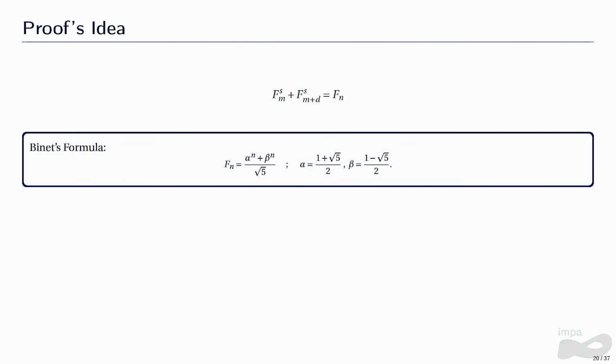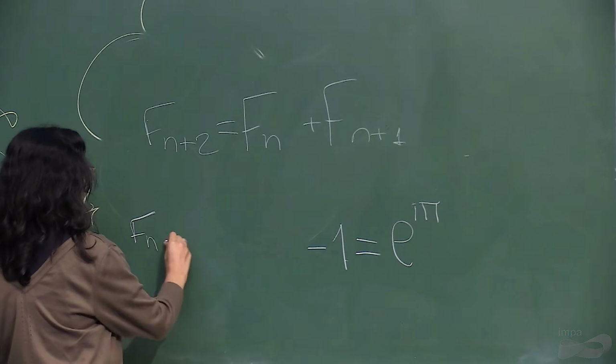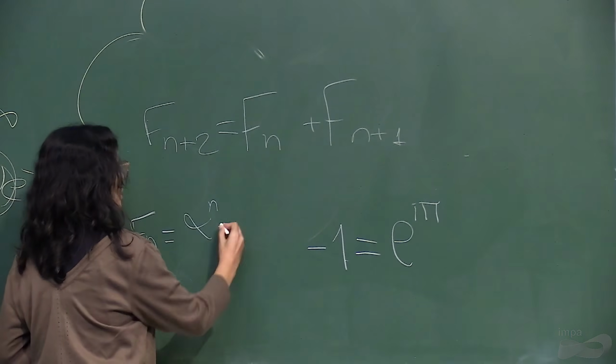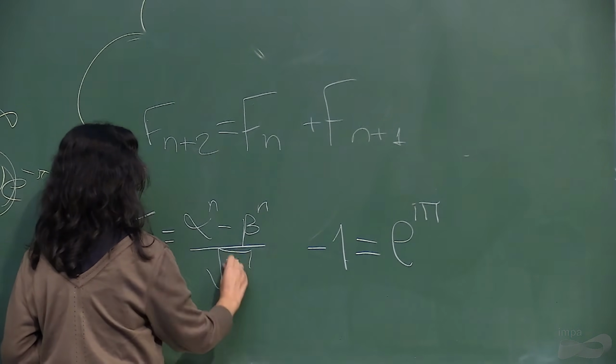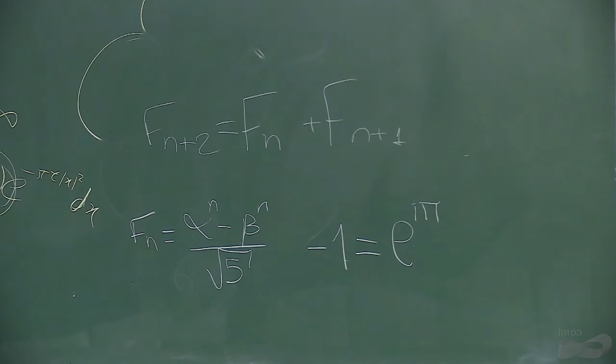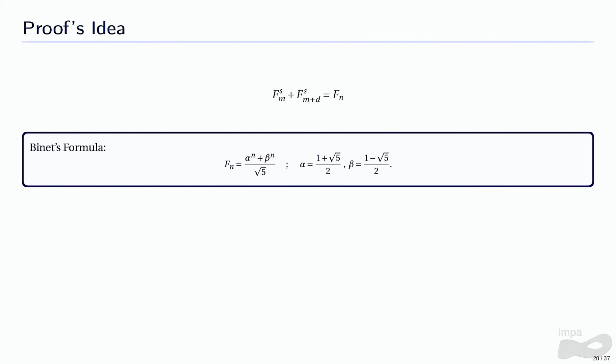So here is the Binet formula. I also have a typo here, I'm sorry. Fn is equal to alpha to the n minus beta to the n, over the square root of 5. So alpha is the golden mean, and beta is its algebraic conjugate. And when I apply the Binet formula and do some arithmetic operations, I get this. And using some properties of the Fibonacci sequence, we get this expression here.